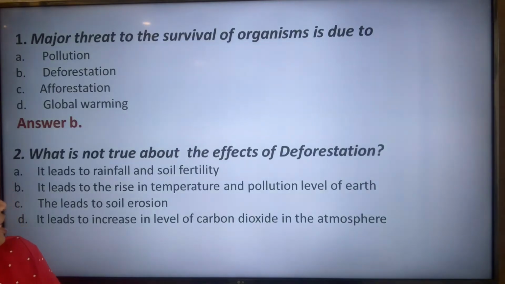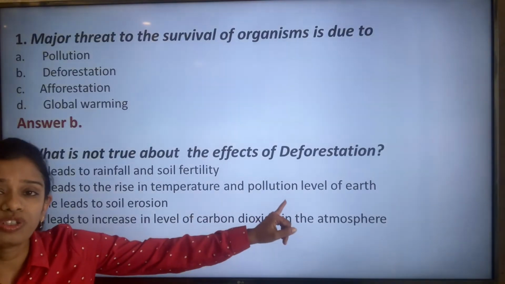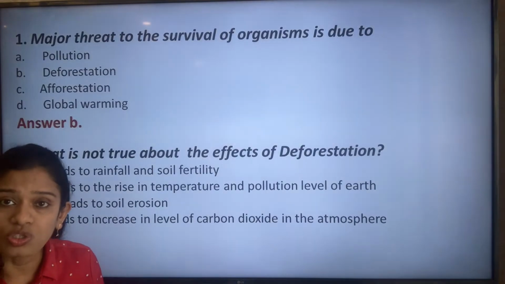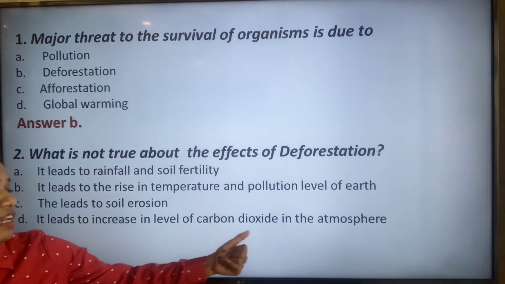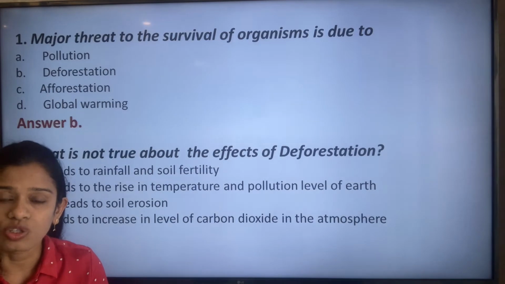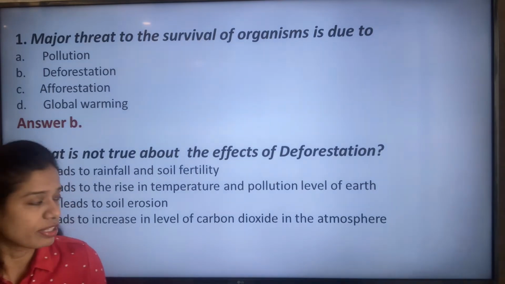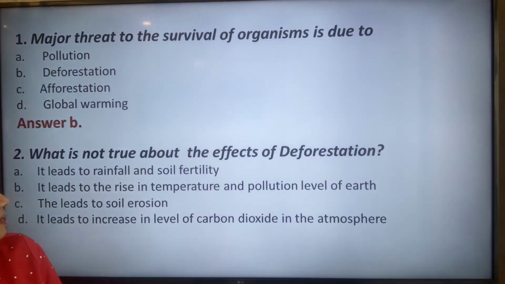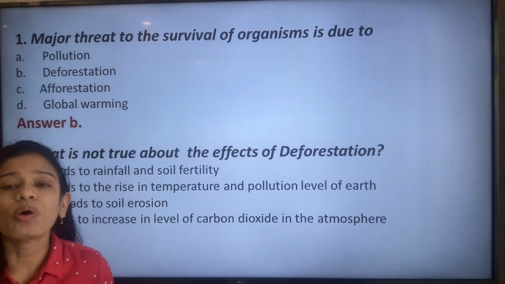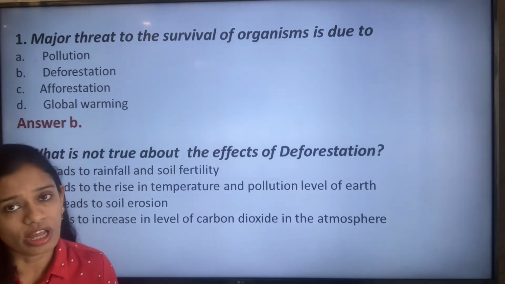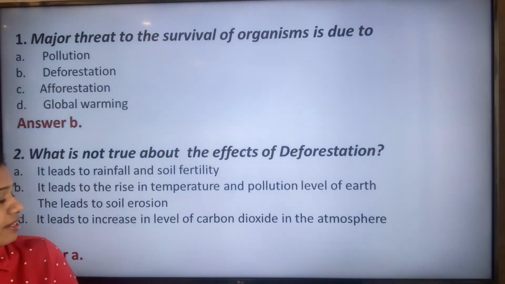So deforestation leads to rise in temperature and pollution level of the earth, it is true. It leads to soil erosion, that is also very true. And it leads to increase in level of carbon dioxide in the atmosphere, that is also very true, because we are cutting down trees. Deforestation means cutting down of trees due to some reason or the other. So the first option, that is answer A, it leads to rainfall and soil fertility, is not true about deforestation. Deforestation never leads to soil fertility. The answer is option A.